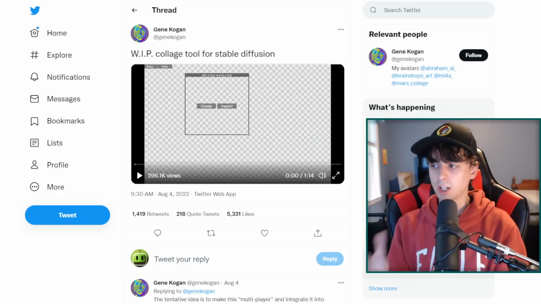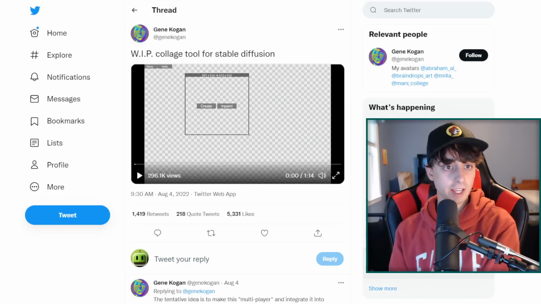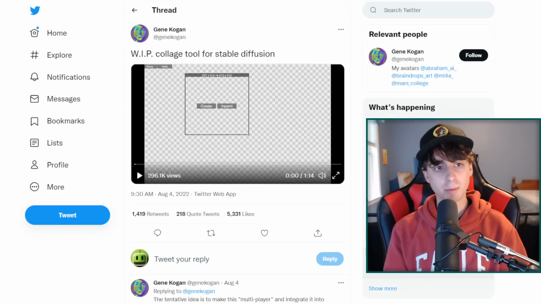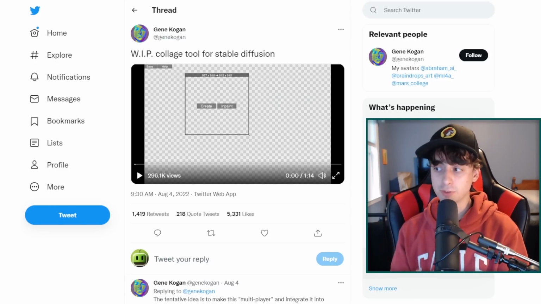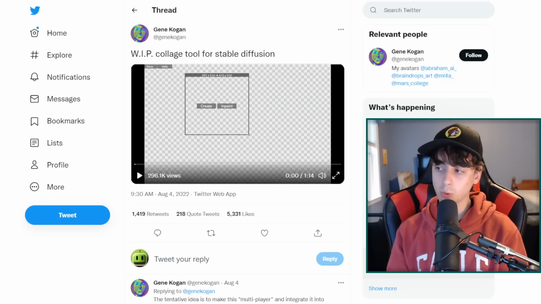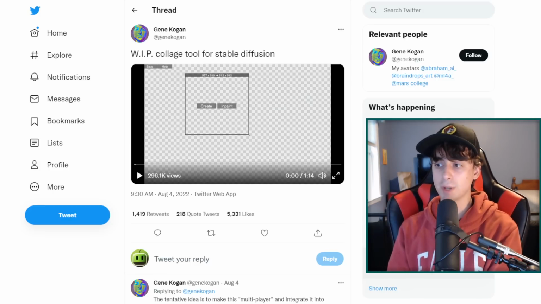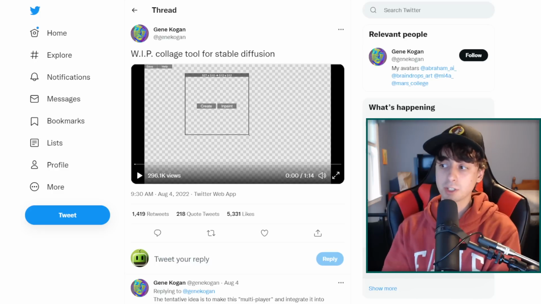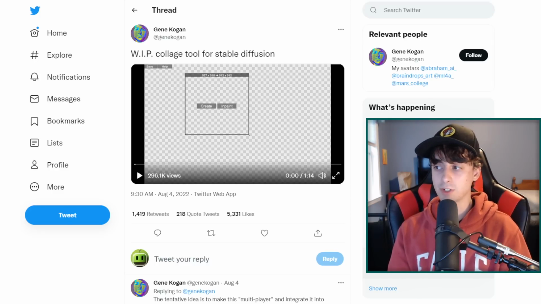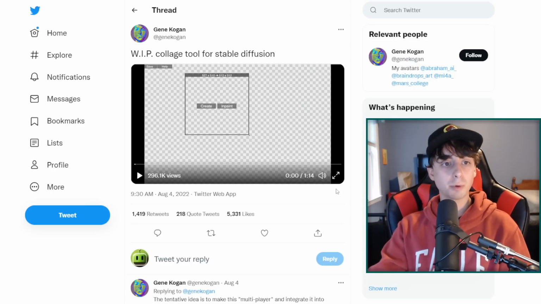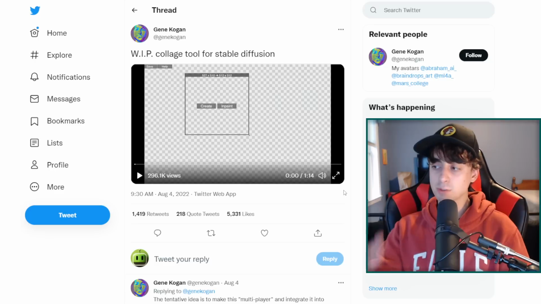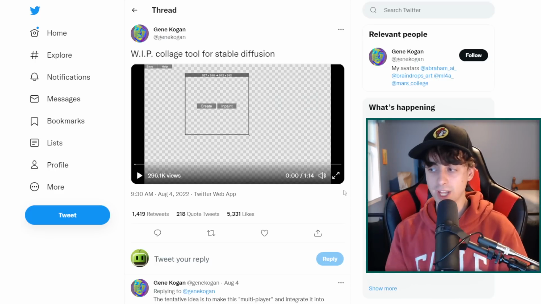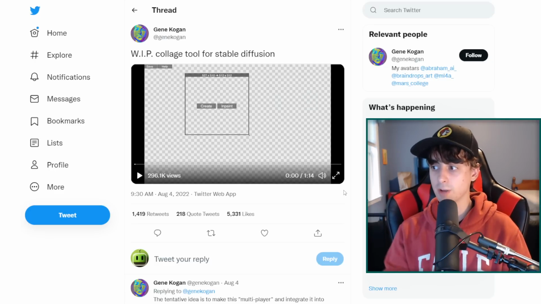We've got a little clip here from Twitter by a very talented developer named Gene Kogan, a work in progress collage tool for Stable Diffusion. So he's developing a tool similar to dall-e's new Outpainting. Actually, in fact, I think this little clip here was released prior to dall-e's Outpainting feature being announced. But yeah, this program looks absolutely fantastic. This has been floating around my Discord for a few days now. A lot of people in my Discord have been talking about it.